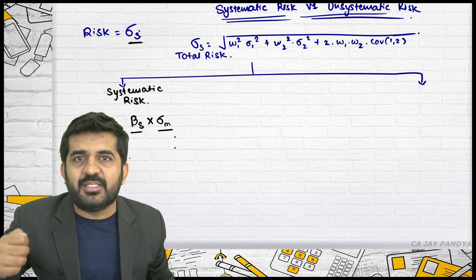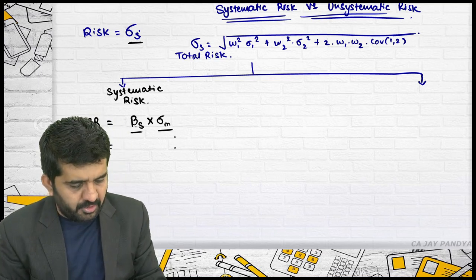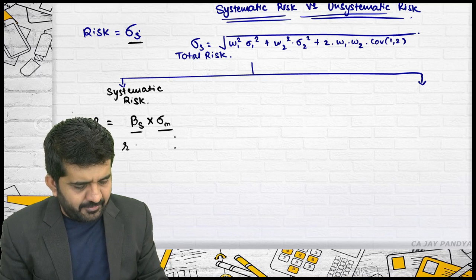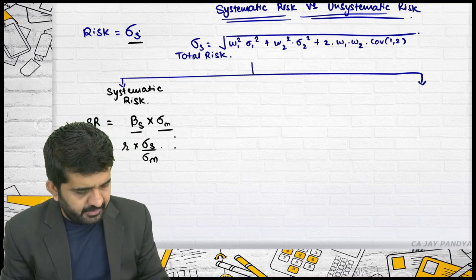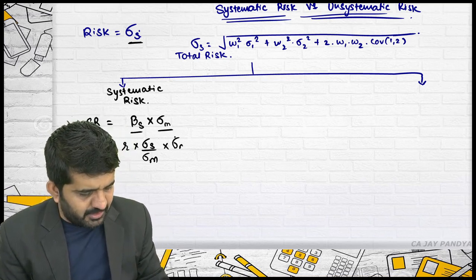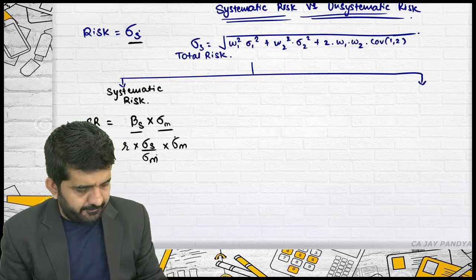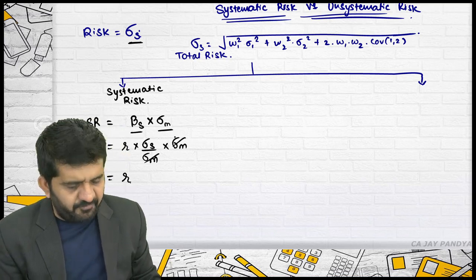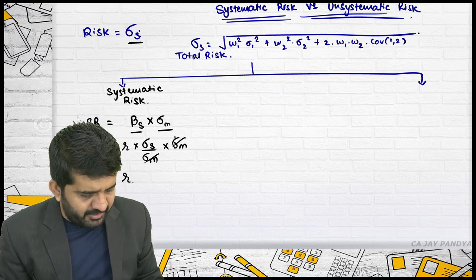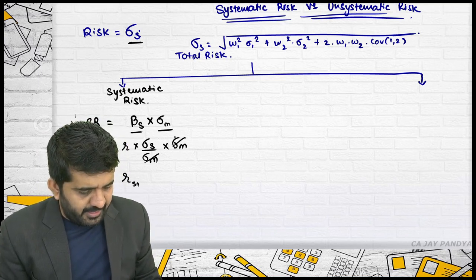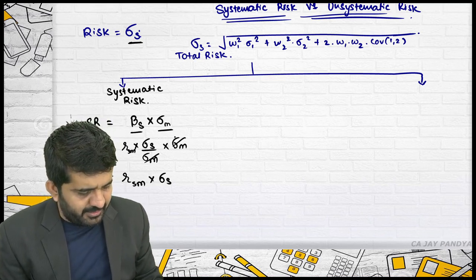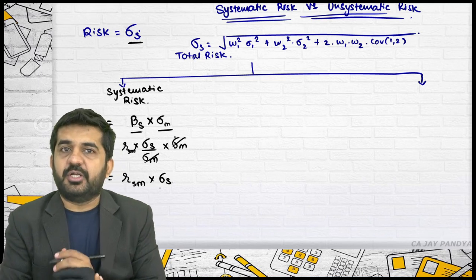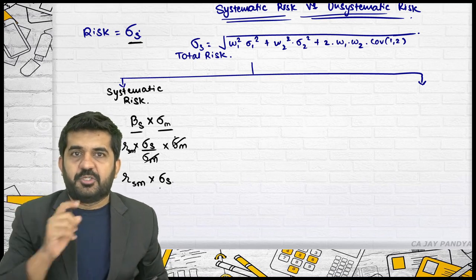Now, where this formula is derived from, I'll tell you. What is beta of the security? It is R into standard deviation of security divided by standard deviation of market. This is the formula for beta. Is it alright? Multiplied by standard deviation of market. Is it alright? This is cancelled. You can find out R between security and market. This is R between security and market, multiplied by standard deviation of security. Is it alright? Try to concentrate now.